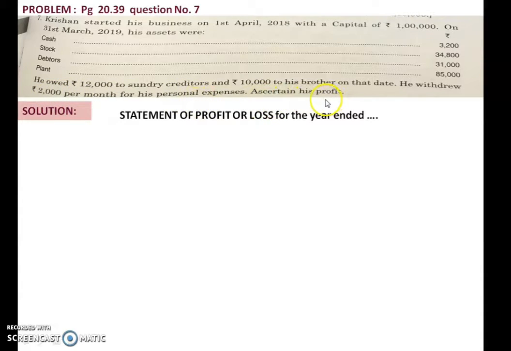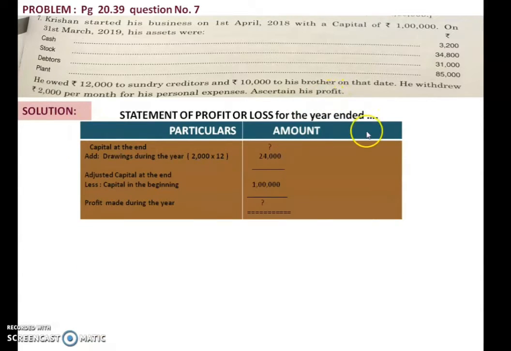Ascertain his profit. So we are asked to calculate the profit of the businessman. We know that to find out the profit, what are we supposed to prepare? A statement of profit or loss for the year ended. What is the year ended of this business? It is for 31st March 2019 that we have to find out his profit. So we know that we have to prepare a box in which particulars and amount column will be there, and that format. What is the format? Do you remember? Capital at the end.